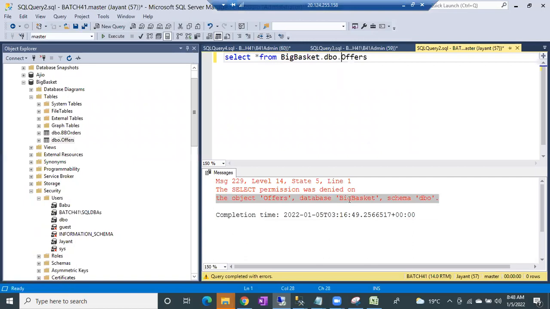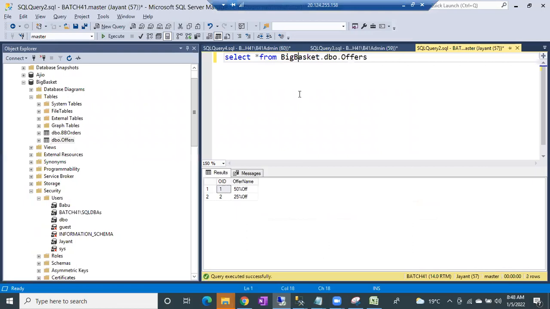Now earlier I got this error, right? Big basket offers select permission was denied. Now execute it. Now he can read the data. Clear, guys? Is it clear?